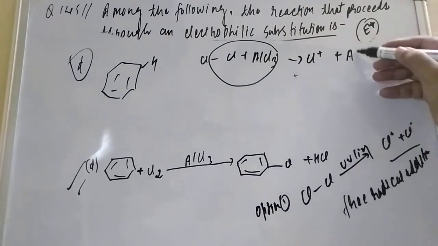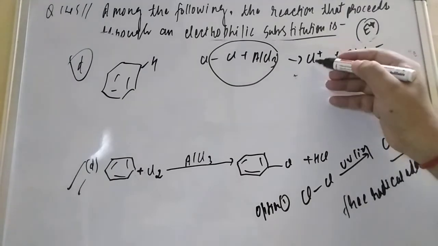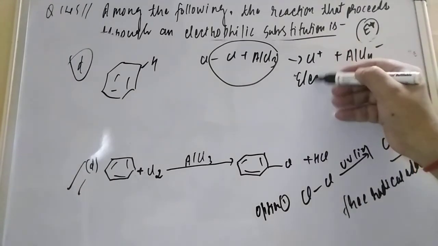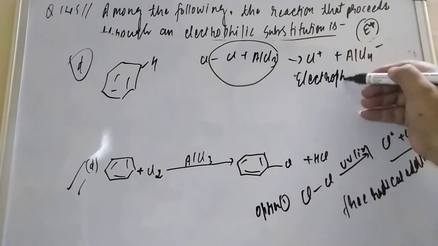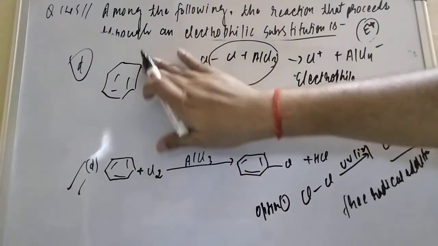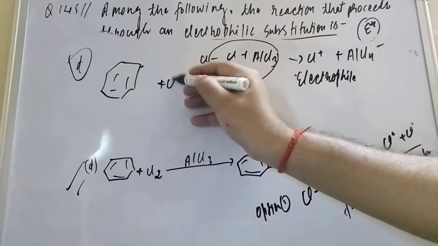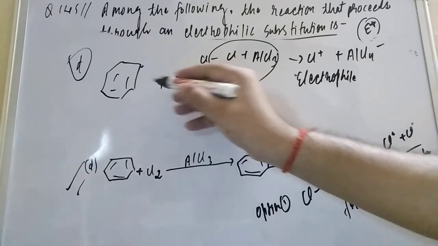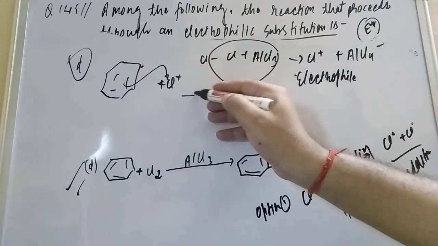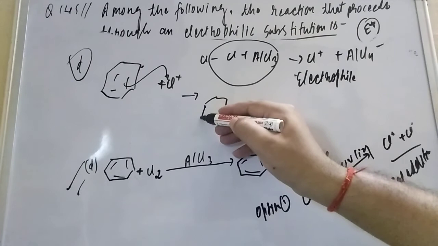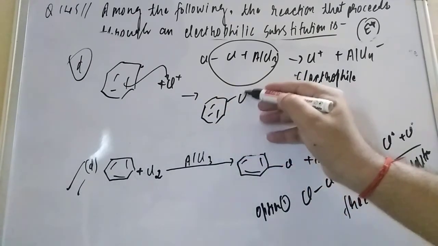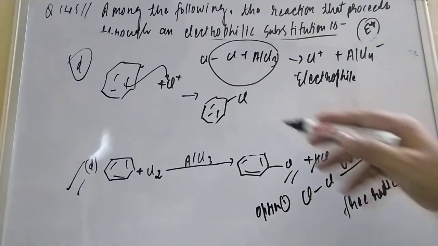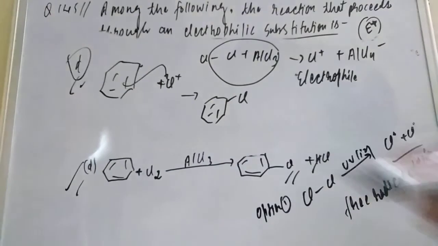Cl positive is an electrophile. Now the benzene ring will attack this electrophile, and this will give chlorobenzene. This is our product, so option number D is the electrophilic substitution reaction. I hope this will be helpful, students. Thank you so much for watching, friends.